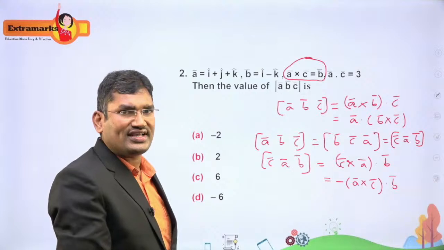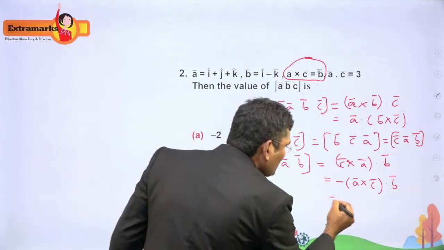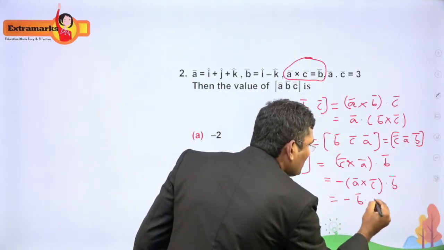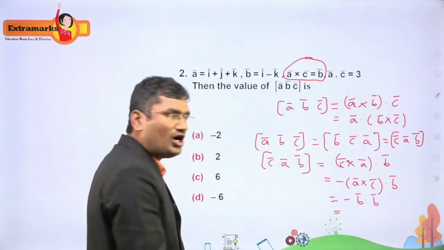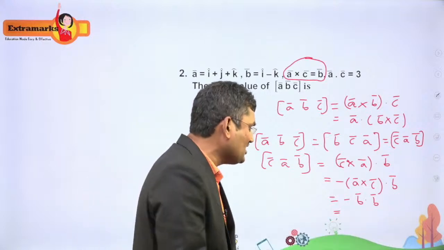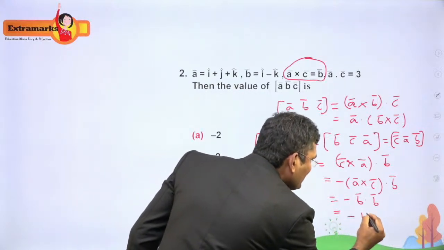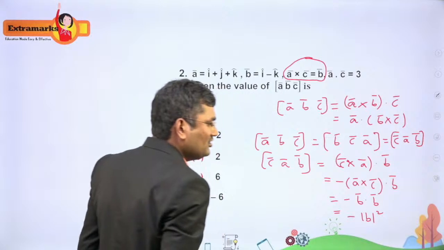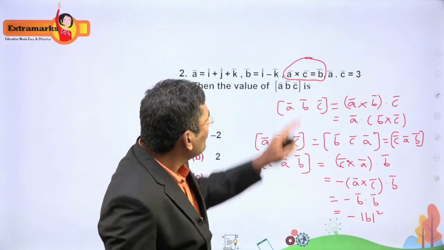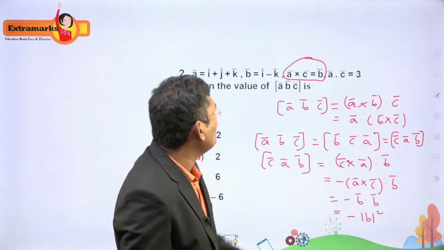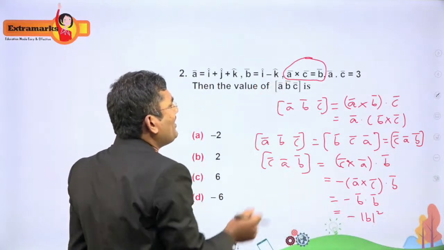Now what is A cross C? They gave the value: it is vector B. So it is minus B dot B. If you do the dot product between two similar vectors, then it is the square of its magnitude, mod B square. Mod B square is the answer. Now we have to calculate the B value. What is the B value here?